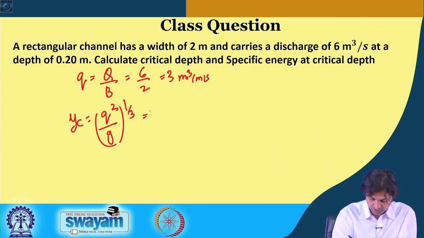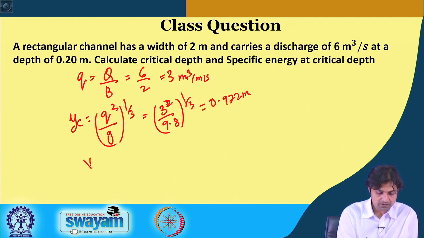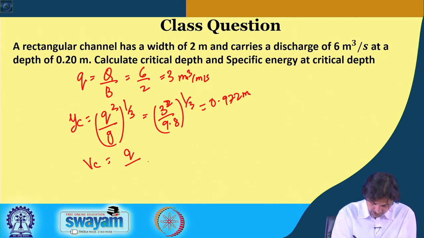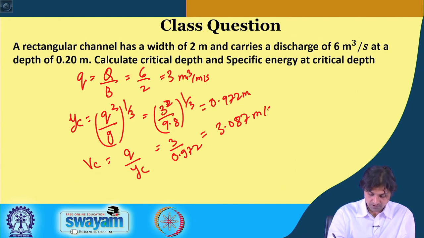So, substitute in the value. 3 square by 9.8, to the power 1 by 3, and this gives 0.972 meter. VC is small q by YC, because that was the equation that we were using. So, 3 divided by 0.972 is equal to 3.087 meters per second. EC is equal to